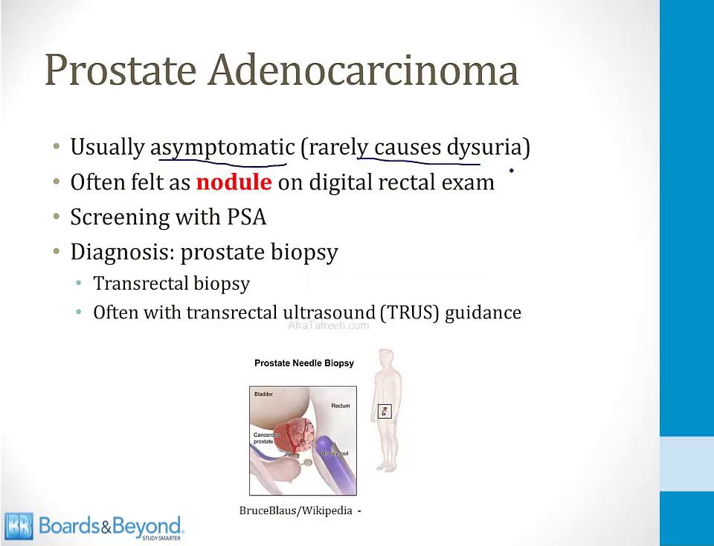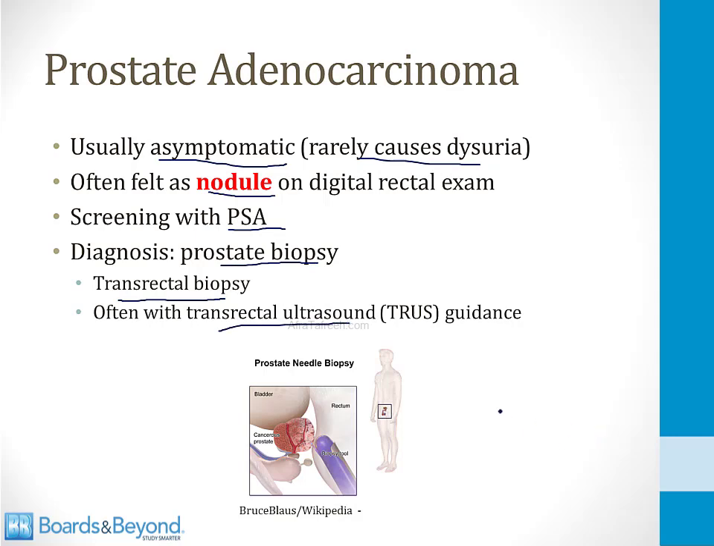Rarely it causes dysuria, and you should understand why it's rare for prostate cancer to cause urinary symptoms, because it usually occurs in the part of the gland that is far away from the urethra, in contrast to BPH. It's often felt as a nodule on digital rectal exam, as I just described. We screen for prostate adenocarcinoma with PSA, which I'll talk about in a minute, and the diagnosis is by a prostate biopsy. Usually it is a transrectal biopsy, often done with transrectal ultrasound guidance.